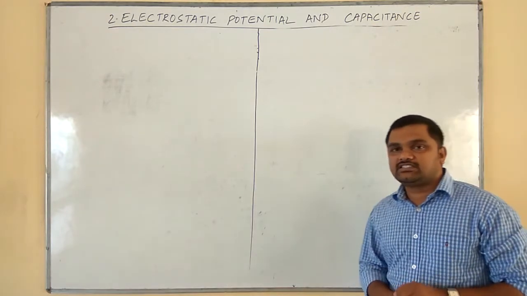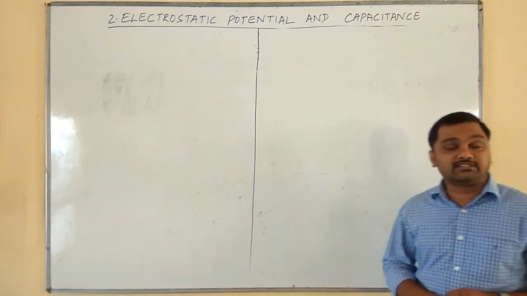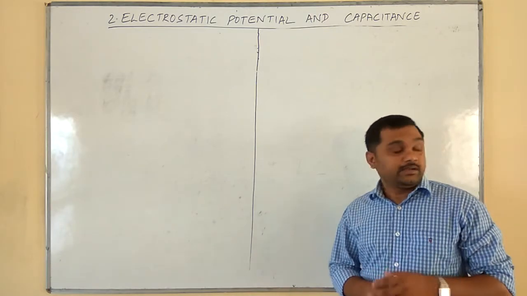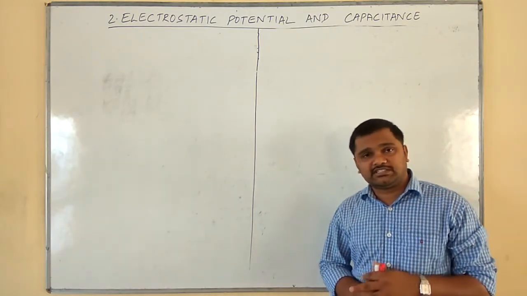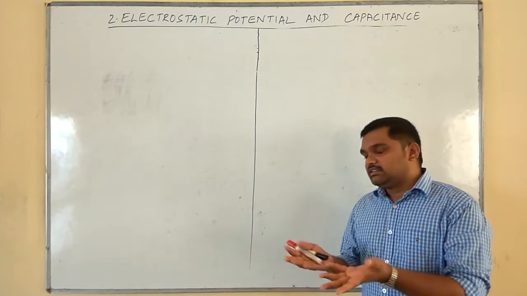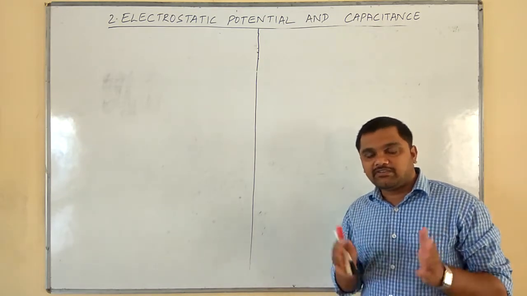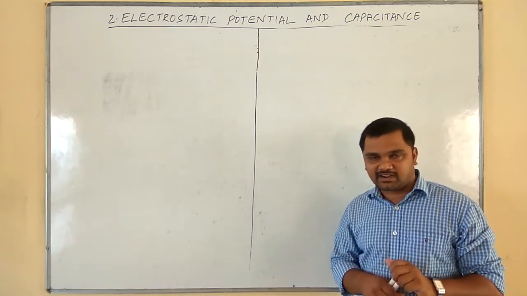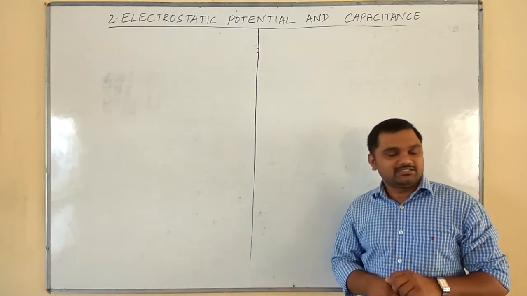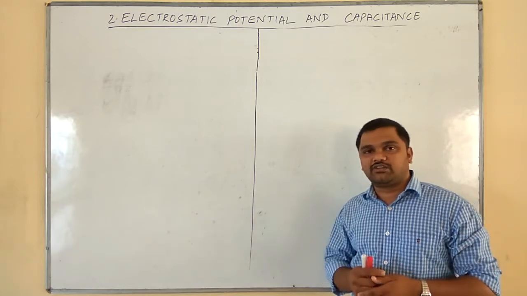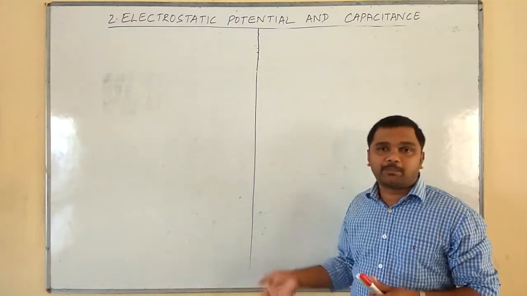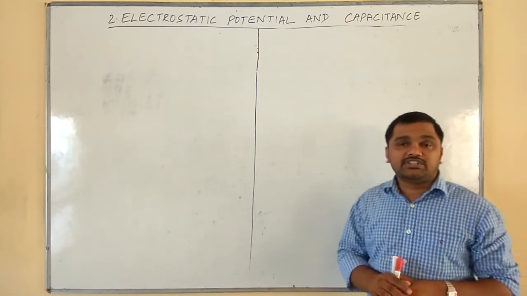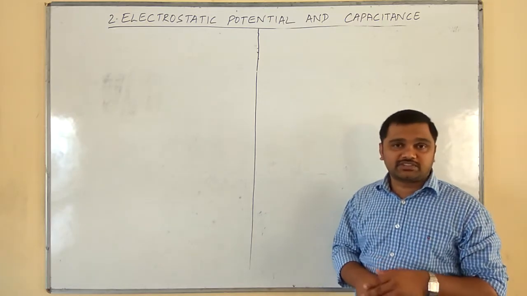So in the last class, we discussed the concept of equipotential surfaces, isn't it? What are equipotential surfaces? The surfaces having the same electric potential at all the points on them are called equipotential surfaces. In addition to that, we have discussed a few properties of equipotential surfaces also. Isn't it? Which are the properties of equipotential surfaces?